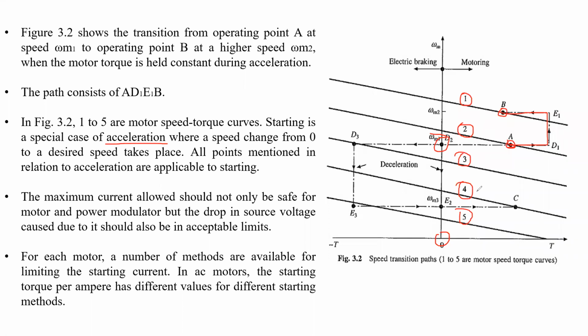So in all these curves, the drive is operating at different speeds. When the drive operates at different speeds, the torque also changes. These speed torque curves are represented like this during the acceleration. But after some particular point, the torque should be constant, whatever the motor speed.